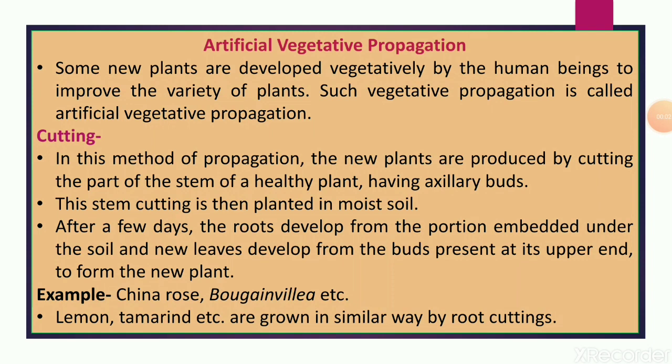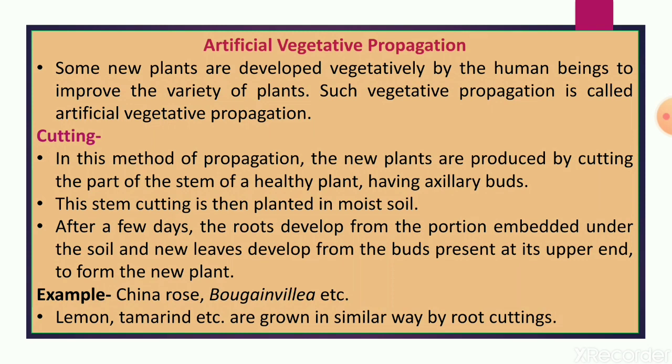Now, students, the next topic is artificial vegetative propagation. Some new plants are developed vegetatively by human beings to improve the variety or quality of the plant. Such vegetative propagation is called artificial vegetative propagation, that is, vegetative propagation carried out by human beings in order to improve the quality or variety of plant.